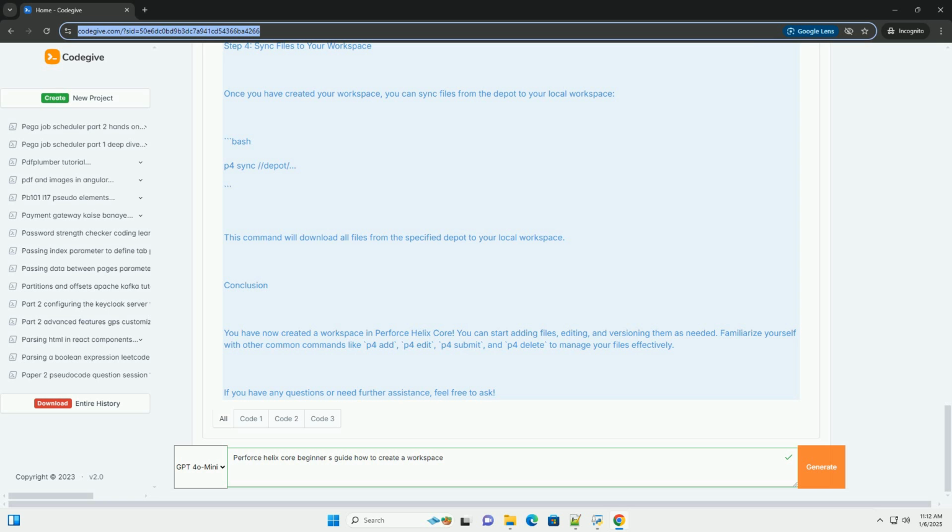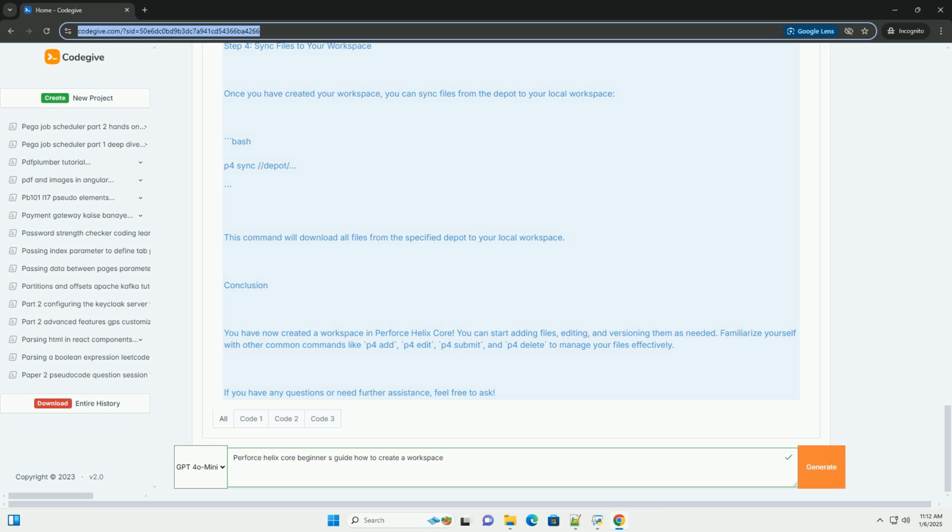2. Fill in workspace details. Name: give your workspace a unique name, example my_workspace. Root: set the root directory where files will be synced on your local machine, example c:/perforce/my_workspace. View: specify the depot files to map to your workspace. For example, this maps all files in the depot to your local workspace. 3. Save the workspace. Click OK or Save to create the workspace.